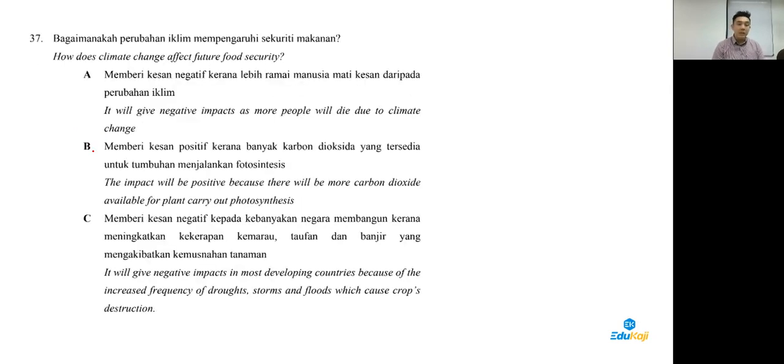Okay, 37. How does climate change affect food security? Climate change means weather becomes hotter. This one doesn't really relate to food security.